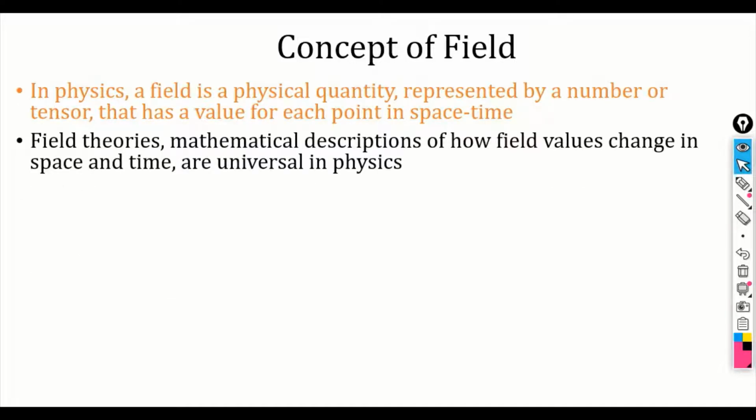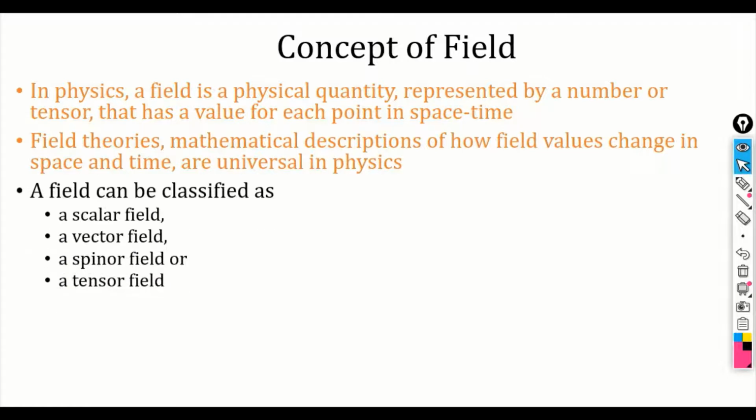Field theories, mathematical descriptions of how field values change in space and time, are universal in physics. So field theory is basically the study of fields. A field can be classified as scalar, vector, spinor or tensor field.